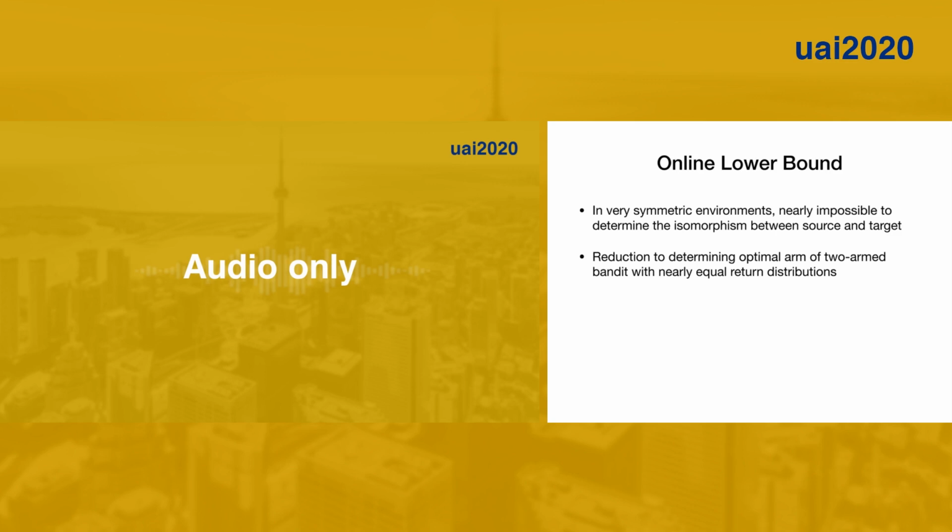So formally, we can show that you can reduce that problem in this online setting to determining the optimal arm of a two-armed bandit where the reward distributions are very similar, which means if you want to approach this problem in the future, you probably need to come up with more explicit constraints on how you measure this distributional distance between occupancy measures, that maybe total variation is too strong to get nice bounds here.